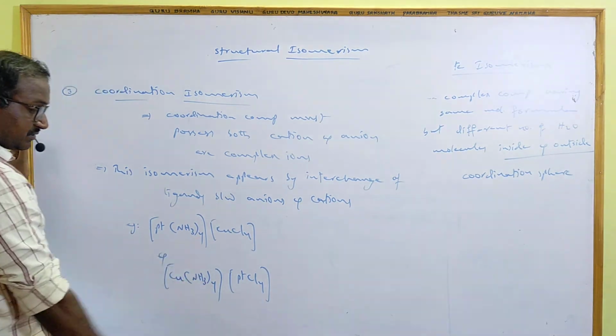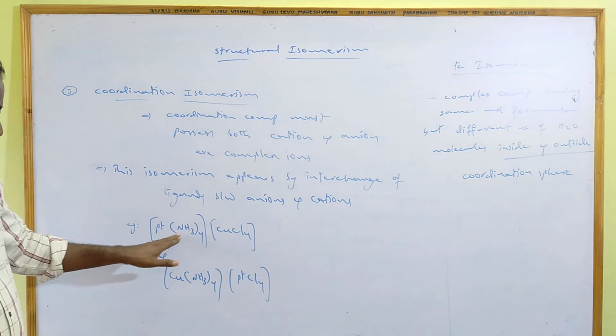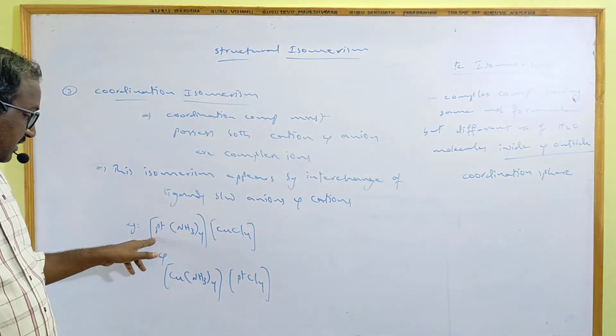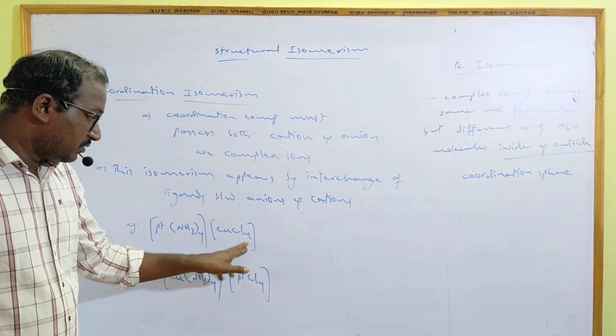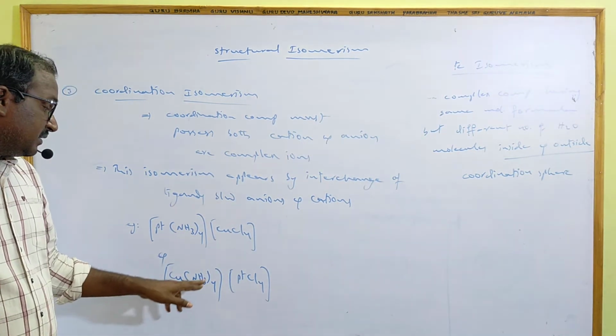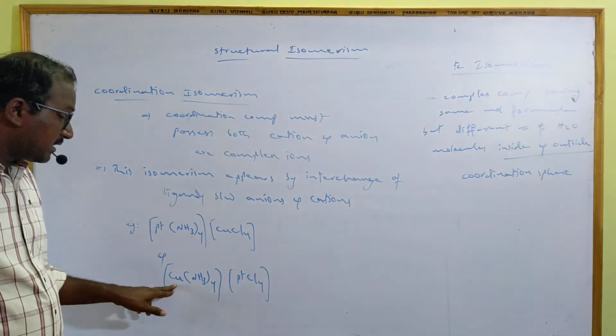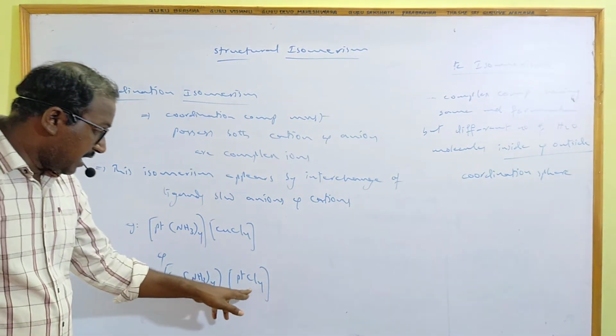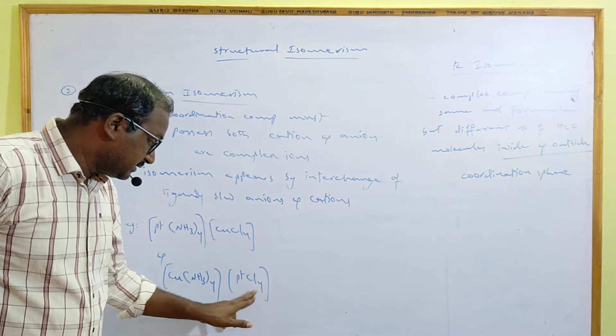The difference between these two is what? In the first complex, the cation has ammonia and platinum, and the anion has chlorides and copper. In the second complex, the cation has ammonia ligands and copper, and the anion has chlorides and platinum.